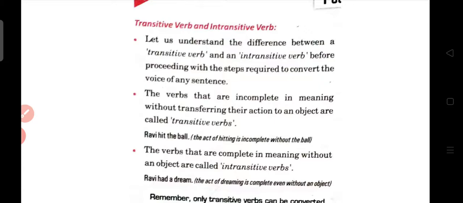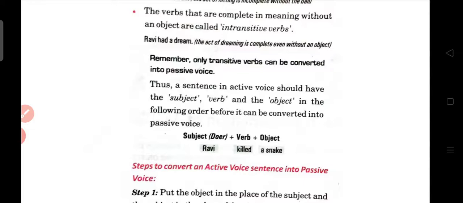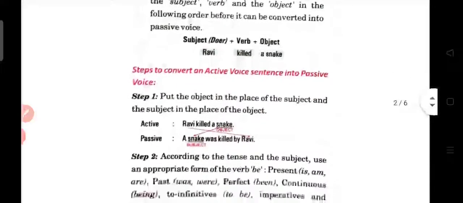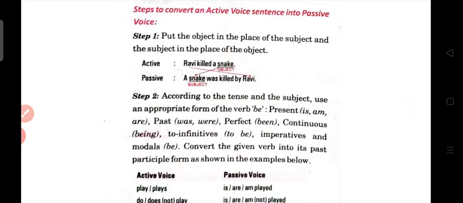The sentence which does not have any object, that is intransitive verb, and the sentence which has the object to complete its sentence, that is transitive verb. Now just remember one thing, that only transitive verbs can be converted into passive voice. Intransitive verb is not going to convert into passive voice, right? Now, how can we change the active sentence to passive voice, right?